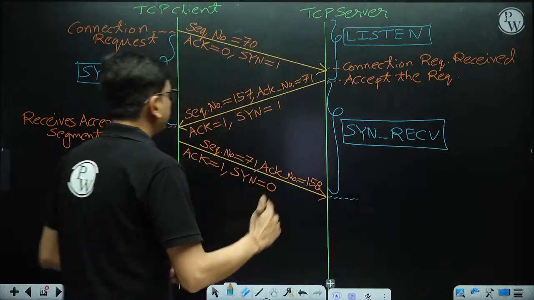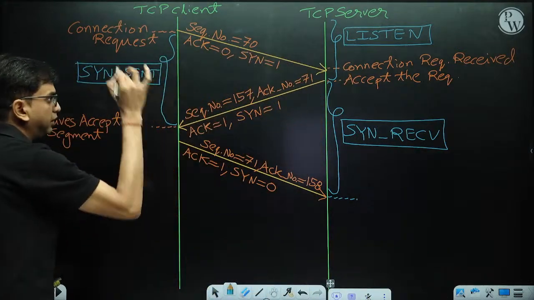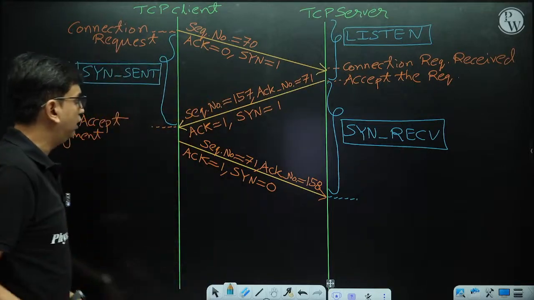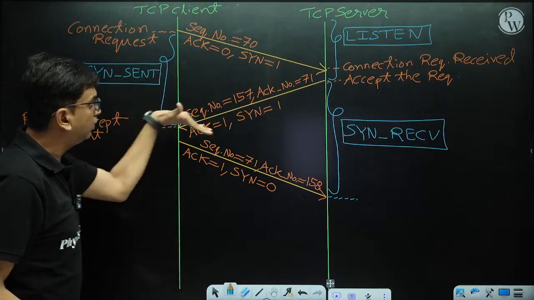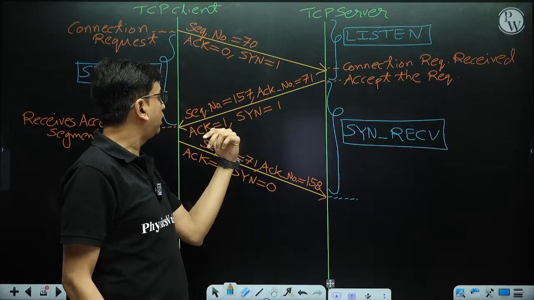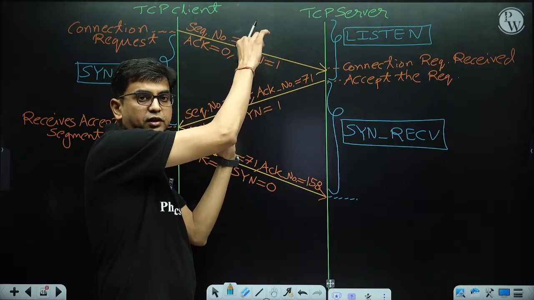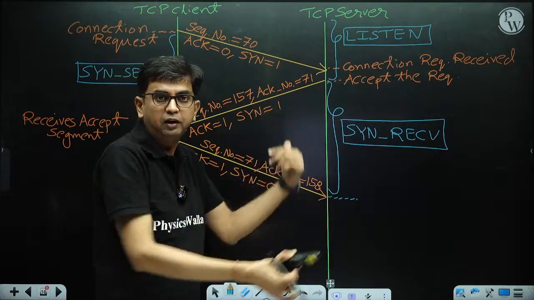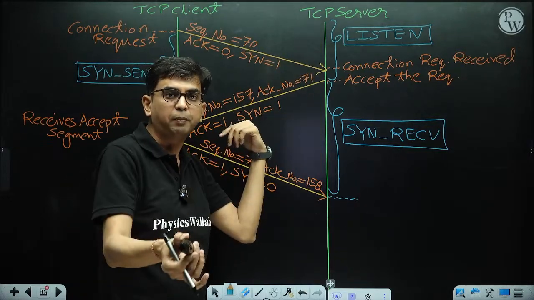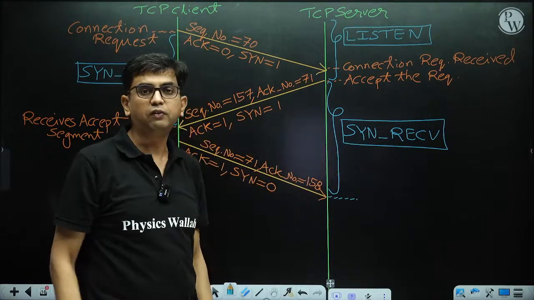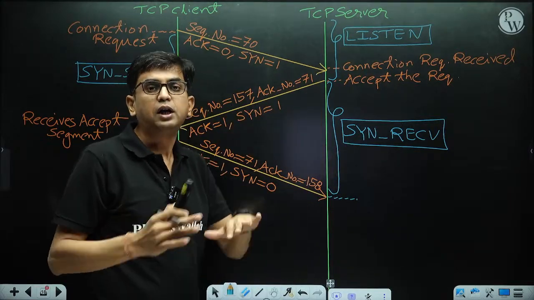Now when the client receives the server message, which is the accept message from the server side, because the server is acknowledging your connection request, acknowledging your sync packet, and sending its own sync packet, the connection is established.